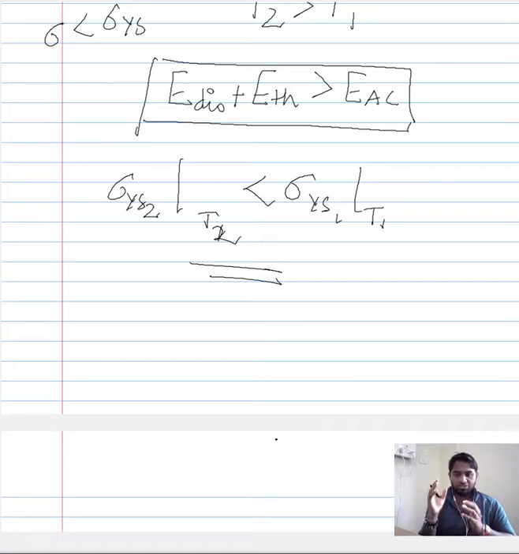In other words, just by increasing the temperature, for a low amount of stress you will be able to achieve plastic deformation.